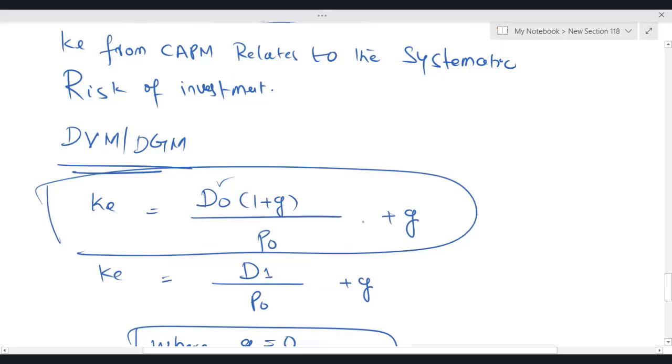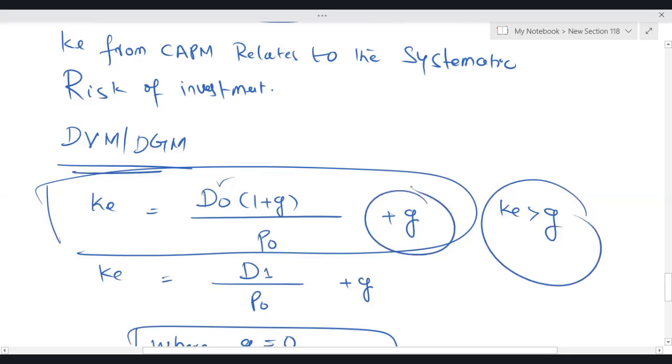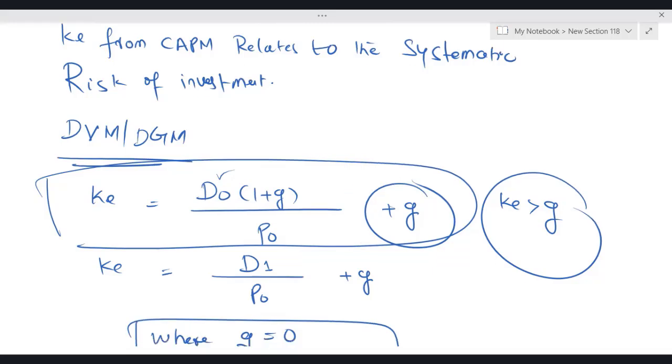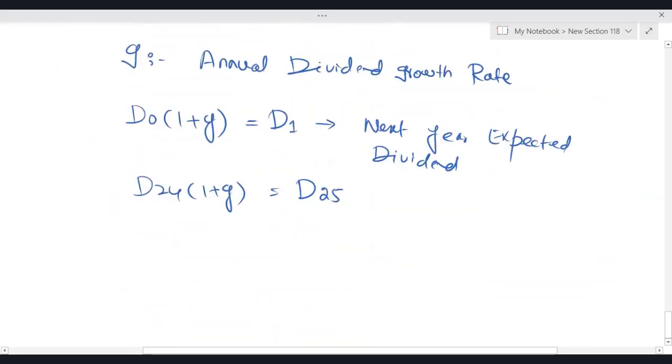Another important point is, look at this formula. Whenever we are using this formula, do not make one mistake: your KE will always be higher than the growth rate. So mathematically, do not make a mistake when you are using the dividend valuation model to calculate KE. Logically, your KE is going to be more than the annual dividend growth rate.